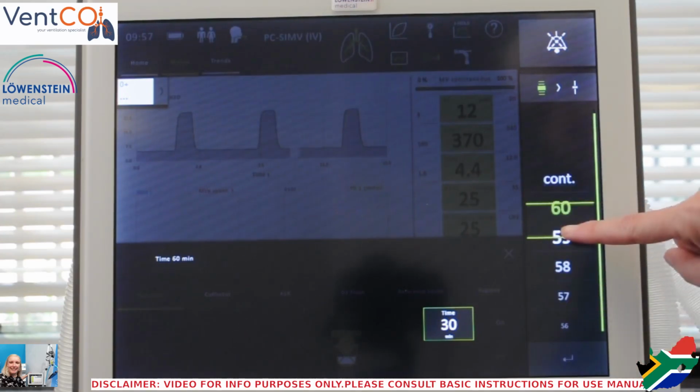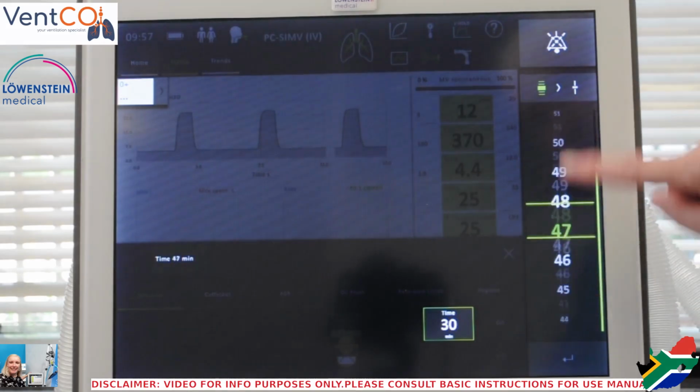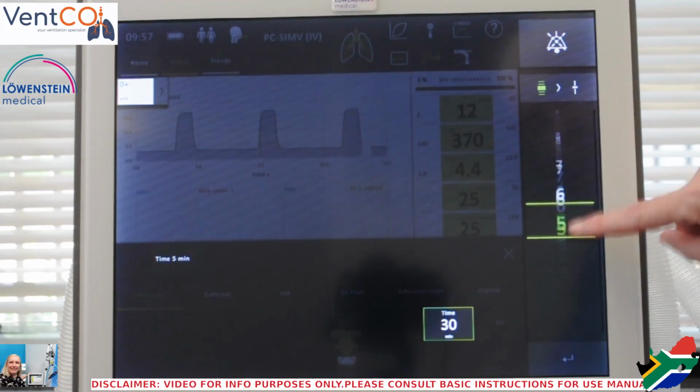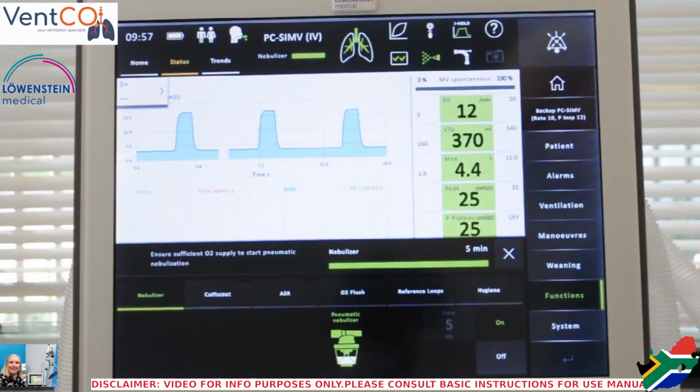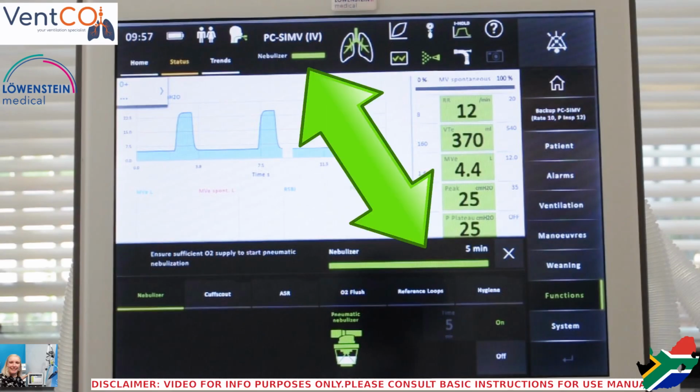So for today's video, we've decided we're going to nebulize for 5 minutes. So we're going to scroll all the way down to 5 minutes, confirm, press the on button and confirm, and nebulization starts. You will see at the top of your screen and in the functions menu, there will be a countdown timer for the duration of your nebulization.